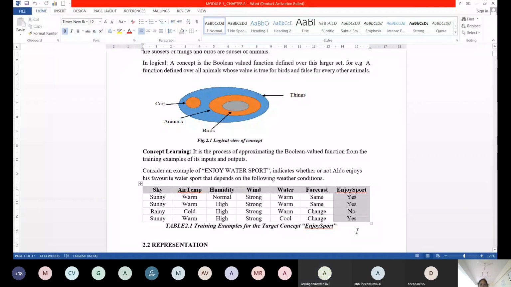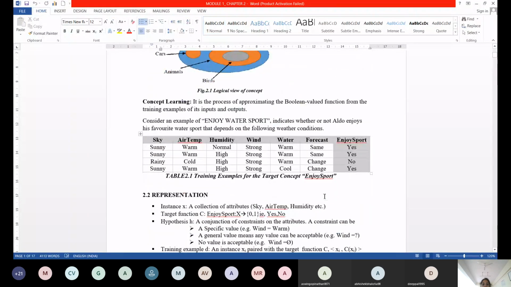See, the moment you see that you have a target concept with zeros and ones, that is yes or no. Enjoy sport is the target concept here. Since this is already classified, it is a supervised algorithm. Find-S is a supervised learning algorithm. These are the training examples for the target concept enjoy sport. What are the training examples? Sky, air temperature, humidity, wind, water, forecast. All these are my attributes.